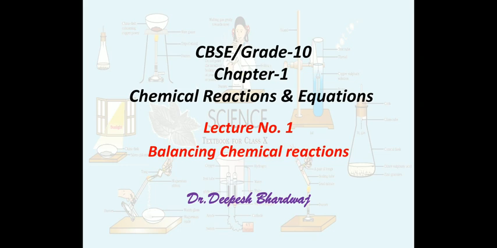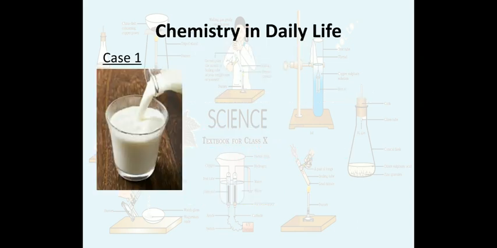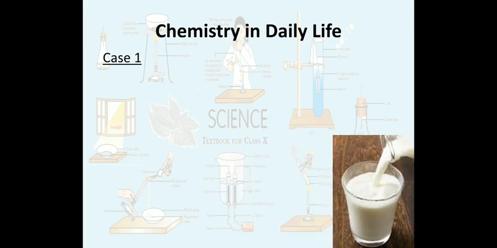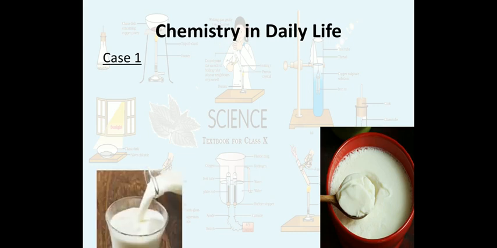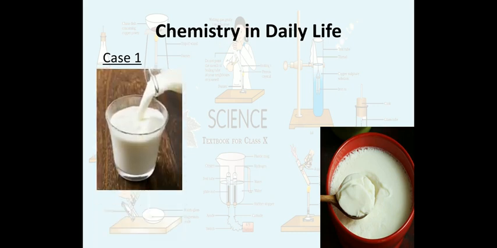Okay, so let's start with some chemical reactions. But before talking about and understanding chemical reaction, let's just have a look at some daily life cases. Like this is the case 1. In this picture you can see what is this. This is a milk. Okay, when you kept this milk overnight, it gets converted into curd. Okay, so milk is converted into curd.